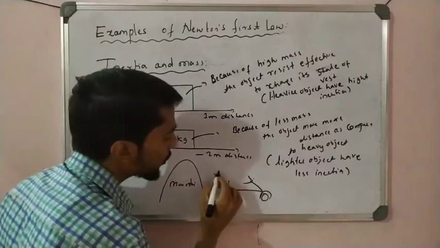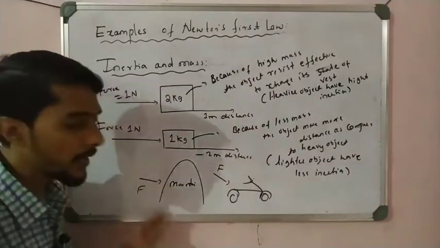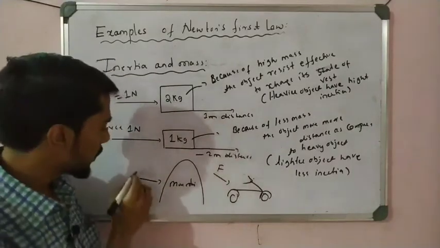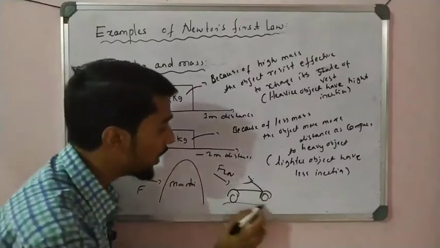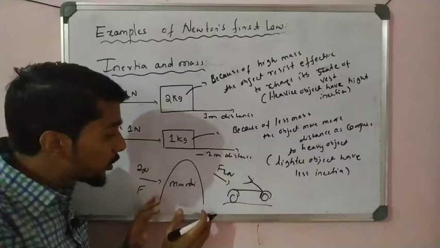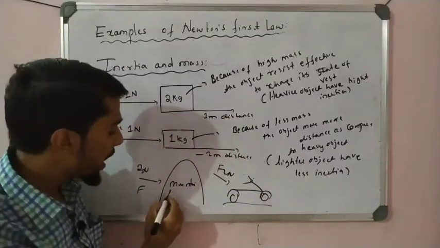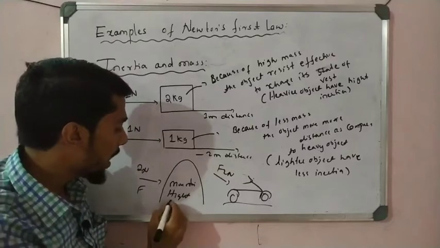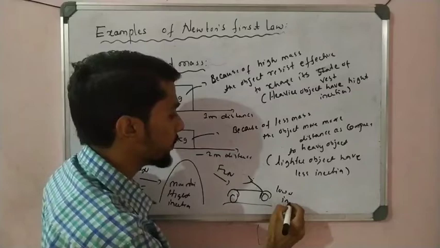Now apply the same force, 2 Newton, on both. Which moves effectively? Right, the cycle moves, the mountain never moves. Why? Because the mass of the mountain is more as compared to the cycle. So the mountain has high inertia, and the cycle has low inertia.